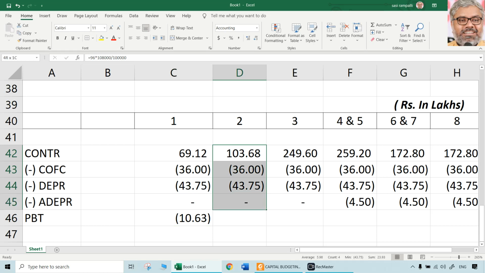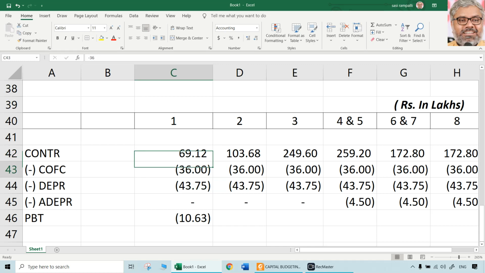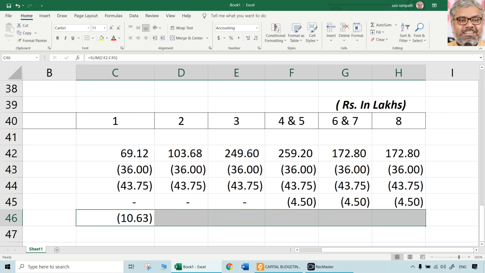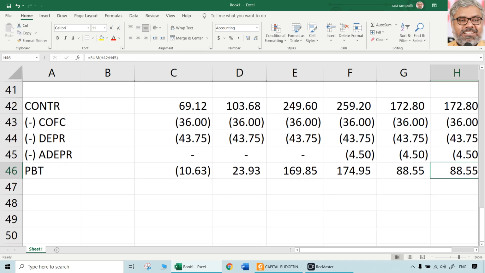What about year 2? Same way. You have to do these calculations for each of the years. So the profit before tax is going to be like this: 10.63, 23.93, 169.85, etc. All these calculations are to be done. That will take time. That is why 10 marks. 10 marks will not come just like that. Of course, such questions will take some time. The quicker you do the calculations, the better. So that is the profit before tax for each of these 8 years.